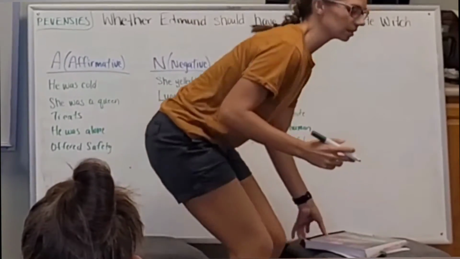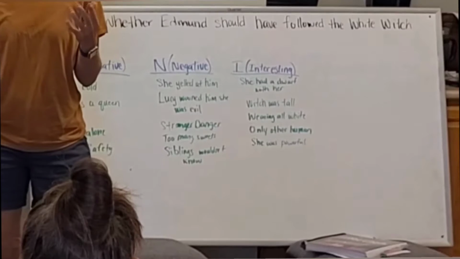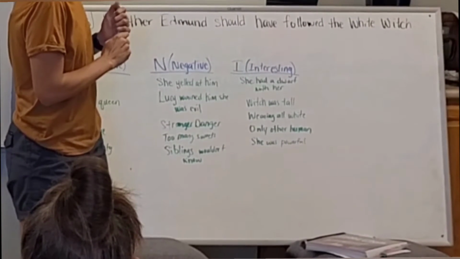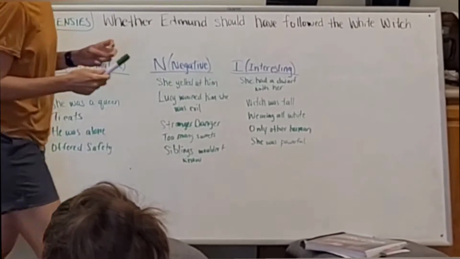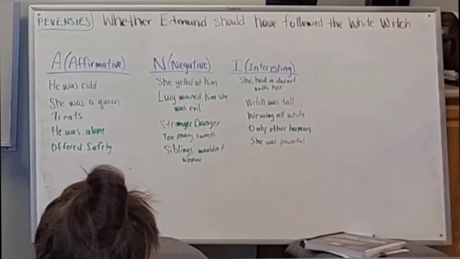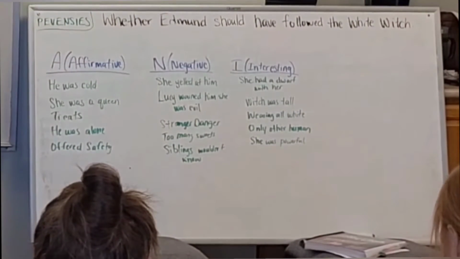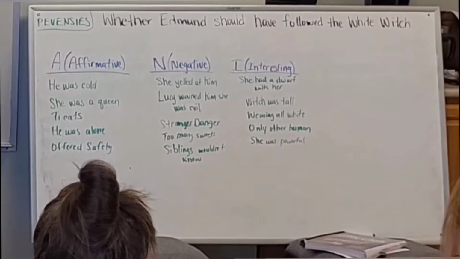So this starts the basis of the thought process of how they're going to determine which side they want to choose and how they want to write their persuasive essays. Why don't we decide what stance we're going to choose? At this point, we're going to pick our thesis. So what side should we choose? He should have followed her or he shouldn't have followed her? Should we vote?